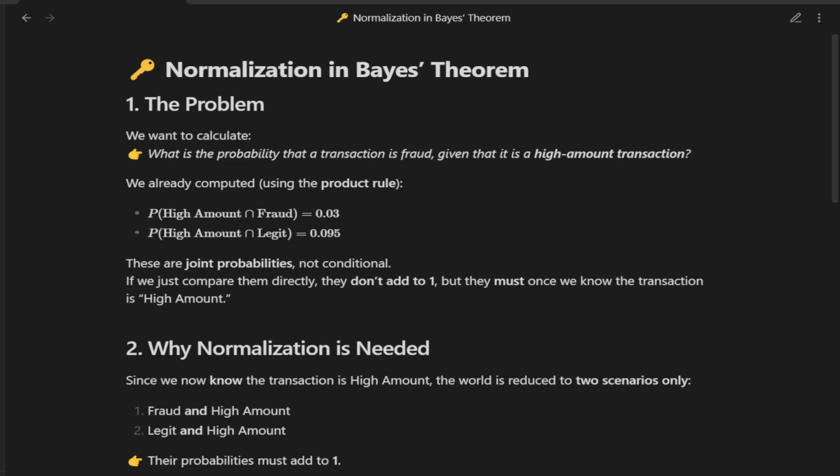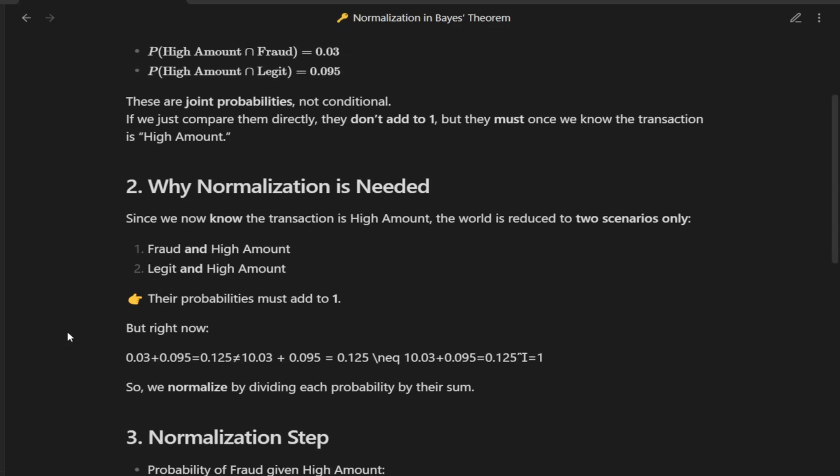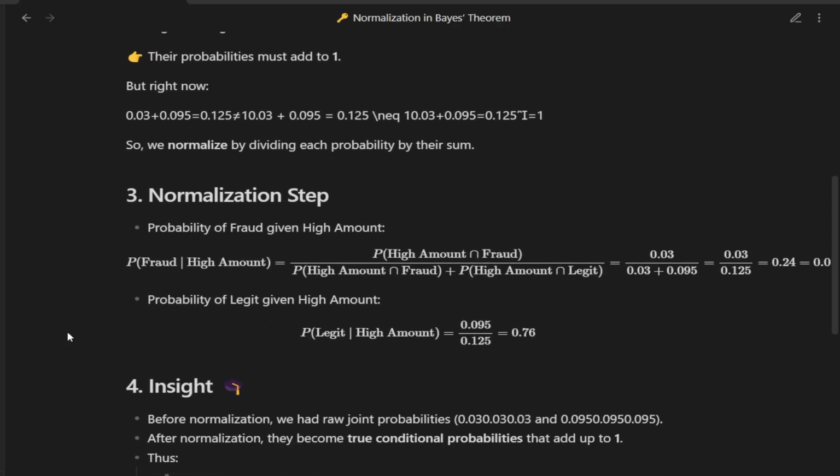But once we know the transaction is a high amount one, our world shrinks down to only two scenarios: fraud plus high amount, legit plus high amount. And these two must add up to 1. So how do we fix this? We normalize by dividing each probability by their total. Let's apply normalization. Probability of fraud given high amount equals 0.24. Probability of legit given high amount equals 0.76. Now they add up to 1, exactly what we want.